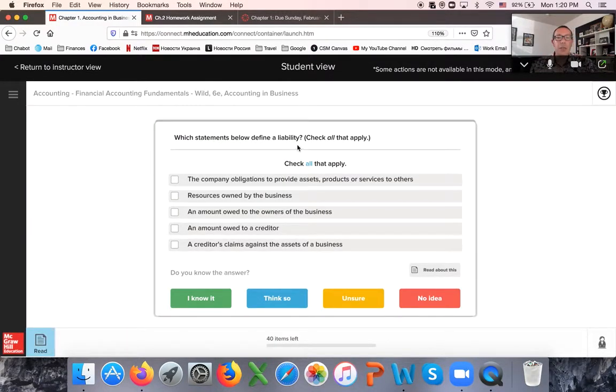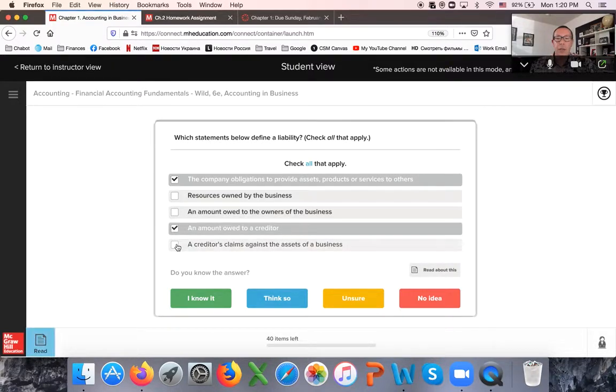So, which statements below define a liability? The company's obligations to provide assets, products, services to others, resources owned by the business, an amount owed to the owners of the business, an amount owed to the creditor, a creditor claims. So I click 3 of these, right? And then right here on the bottom, it's so that the system customizes questions for you. If you're sure of your answer, you click I know it, or think so, or unsure, or no idea. And then the system starts customizing questions for you. So each one of you will have a different set of questions.